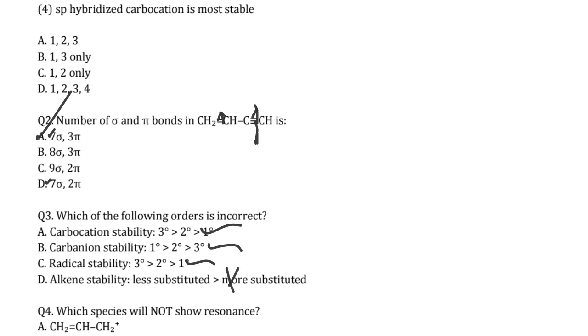This is the wrong one, because more substituted alkenes are most stable due to hyperconjugation. Okay students, so for which of the following orders is incorrect, D is our incorrect answer.